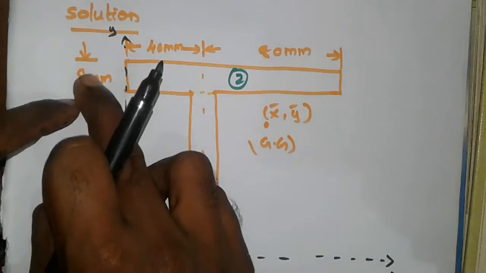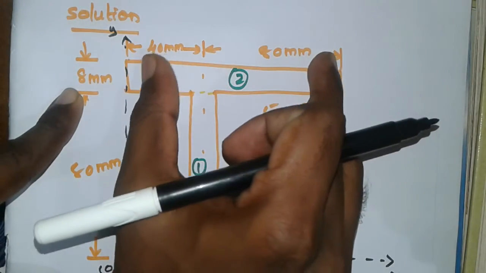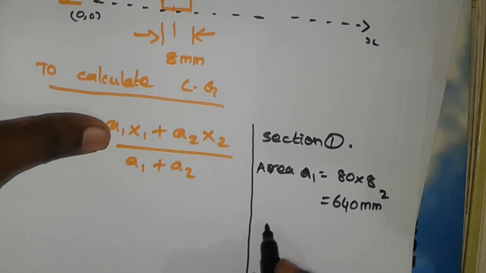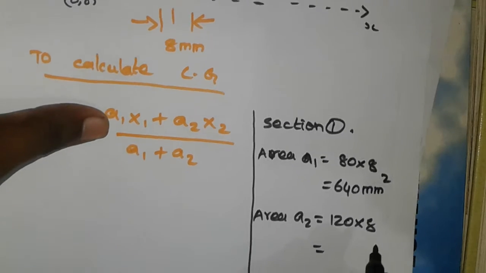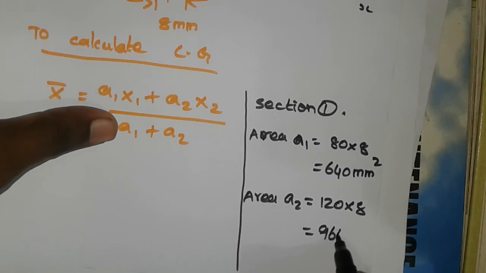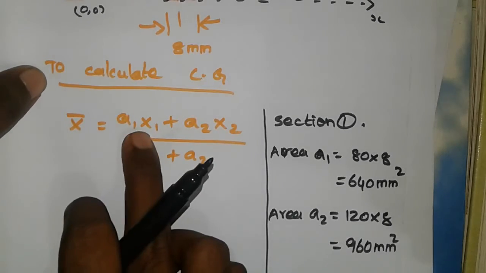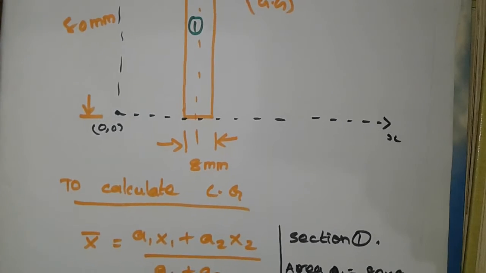For area 2, here we are having the length 40 plus 80, that is nothing but 120 mm, and breadth is 8 mm, which is nothing but 960 mm square. So we have calculated the area A1 and A2 values. We have to calculate x1 and x2 value. What is x1 and x2 value?